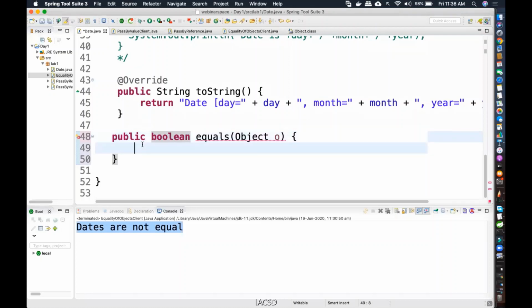So it will not be a valid override otherwise. Okay. So over here, I'm writing equals. So I will just return true. Okay. So then the error will go.